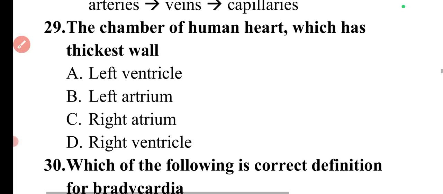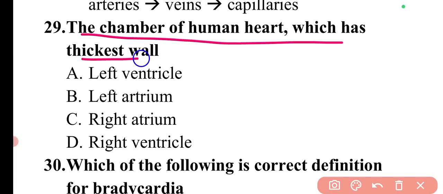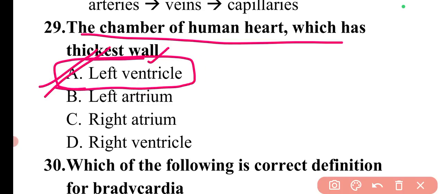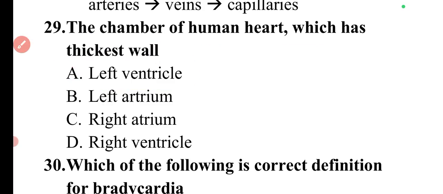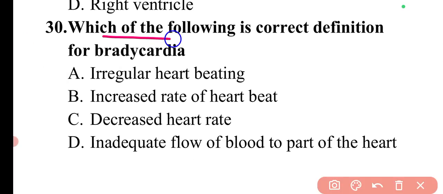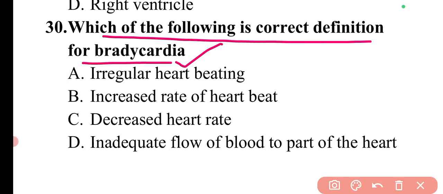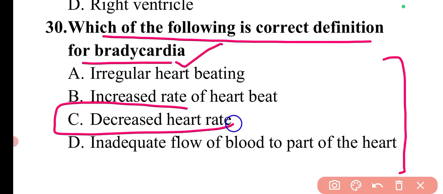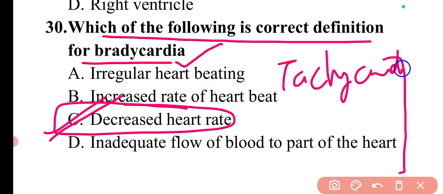Next question is, the chamber of human heart which has thickest wall is. So the chamber of human heart with thickest wall is the left ventricle. So option A is correct. Next question is, which of the following is the correct definition for bradycardia? The correct definition for bradycardia is decreased heart rate. There is another term, tachycardia, which means increased heart rate, and bradycardia is decreased heart rate.